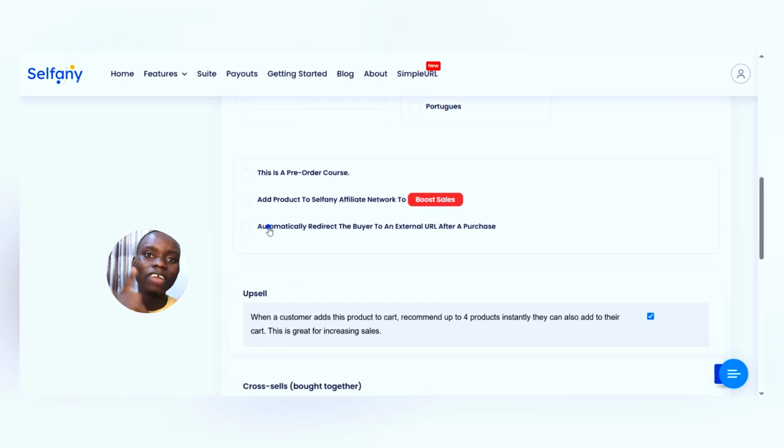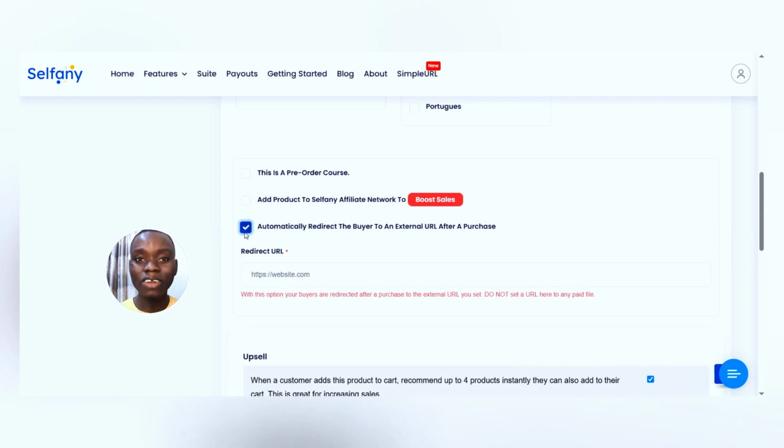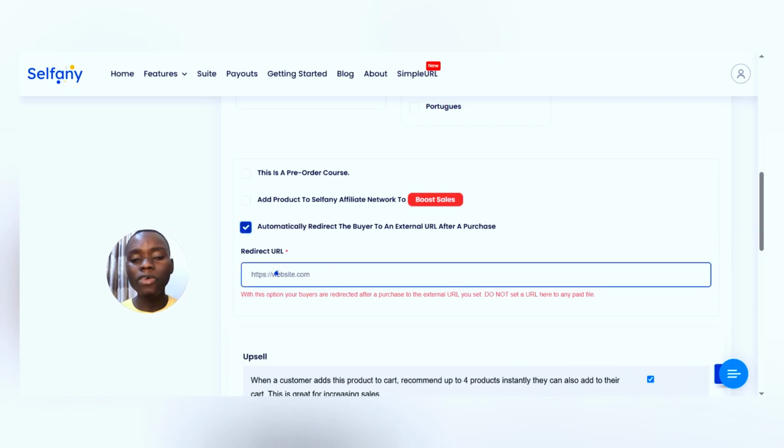Now, this next one is actually very, very important. Do you want to automatically redirect the buyer to an external URL after a purchase? This means maybe you have your course in another place. You have your own personal website and you want people to be directed to your own personal website. Fine, you can put the URL here. Or maybe you are sending them to a WhatsApp group or something after they've purchased. Fine, you can also add the URL here. Or maybe you want to send them to your own DM. Anywhere you want to send them to, you can redirect them here.